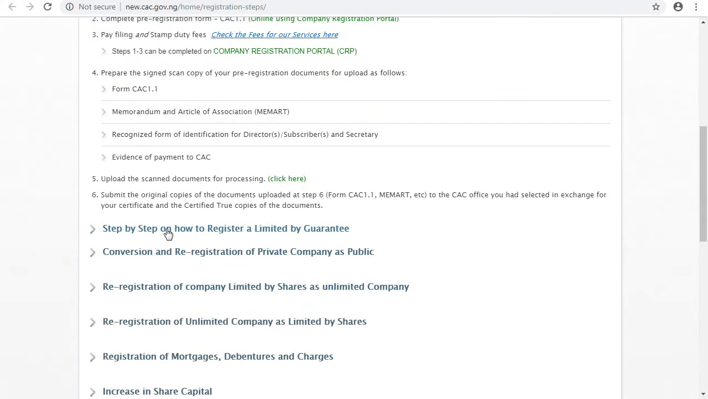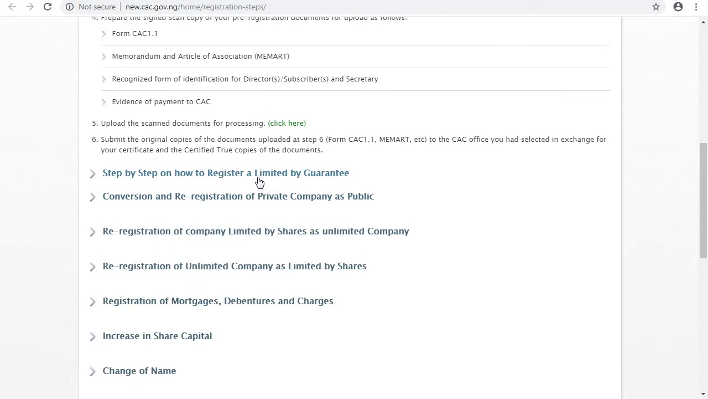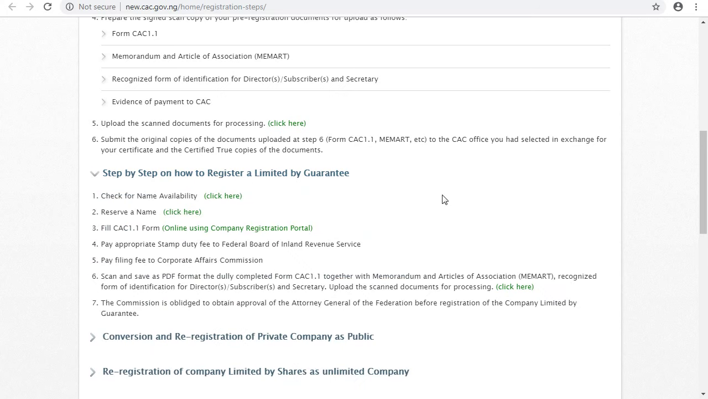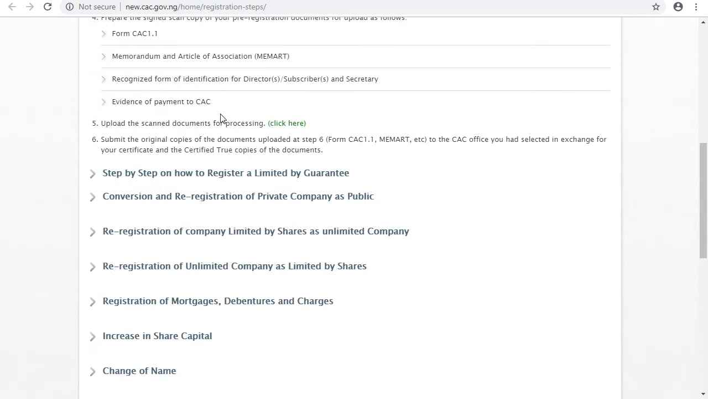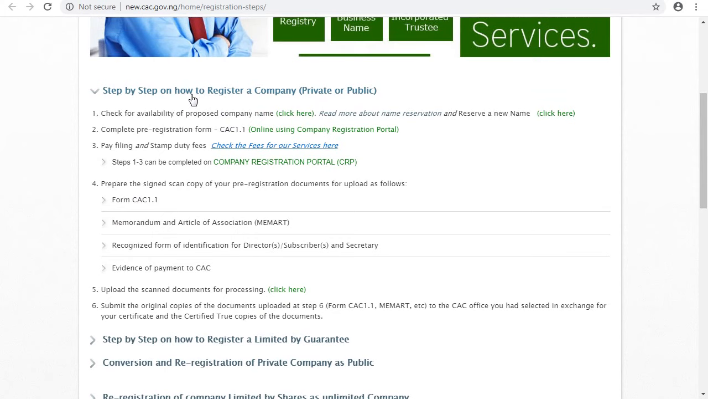If you have already signed up before, you can just put your username and your password, and continue to the registration process of your company. Another one, if you want step by step guidance on how to register a limited by guarantee company, this is where you also have to come. When you come, you see the procedures that are available. You click name availability, you click to reserve the name, and if you want to proceed, you click here to proceed on your registration process. The same thing applies for every other registration process you want to do online.